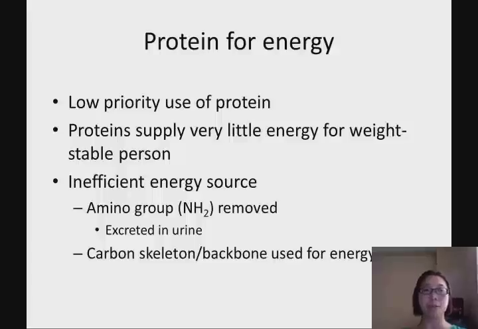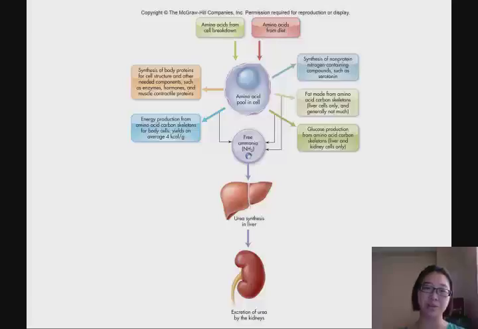Only sometimes will you use protein to make energy, when you don't have adequate consumption of carbohydrate. Using protein for energy is an inefficient energy source, because first of all we have to remove the amino group, and once we remove the amino group we have the carbon skeleton, the backbone, which can be used for energy. That's why the first thing you have to do is remove the amino group. This amino group is so unique in our body that we have to deal with it. So this is a summary of the protein functions.